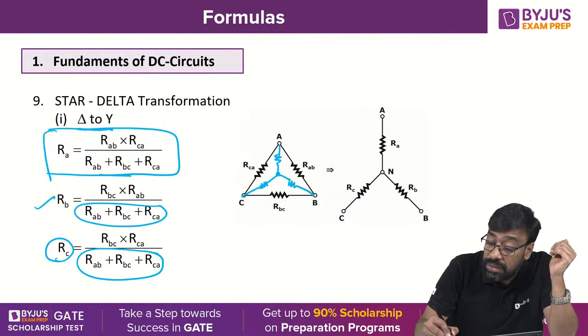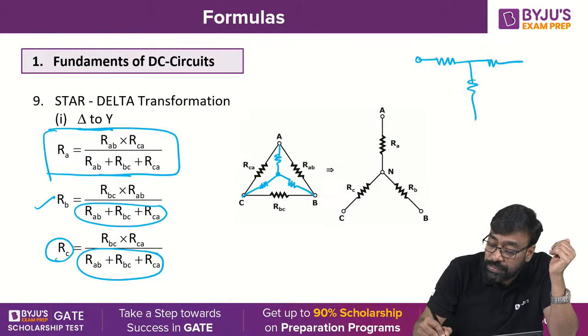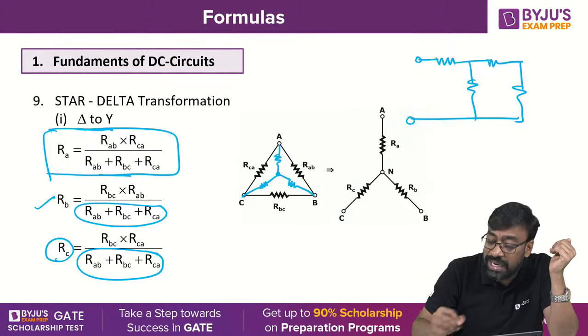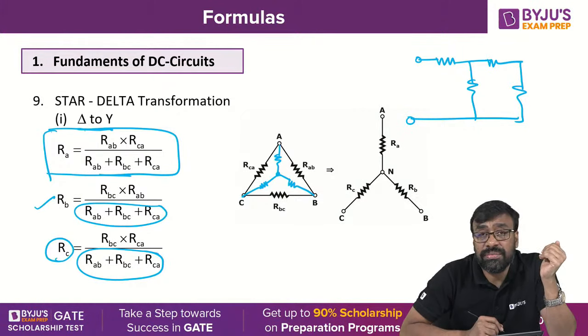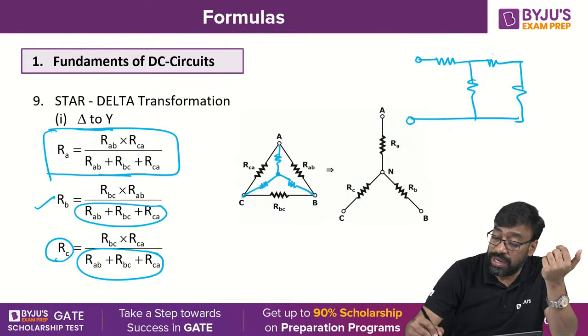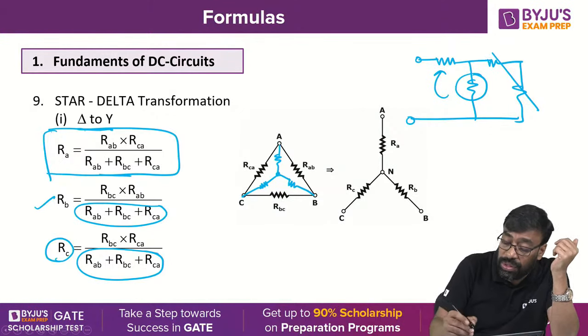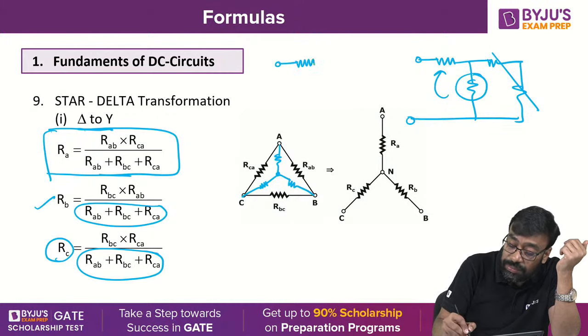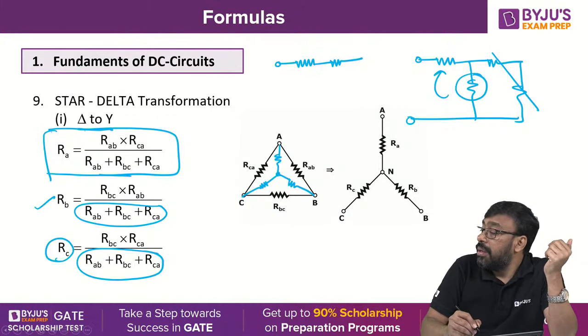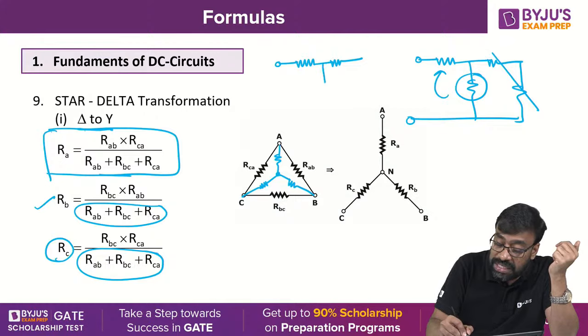Suppose, for example, this is the network given. For this, do you need any star delta transformation? You don't require, right? Because these two are in series, the result is parallel with this element and the result is in series with this particular element. Yes or no? Okay. But suppose I give you another network, something like this. Yes, Bhaskar Lakshmi, very good. You don't require star delta transformation.